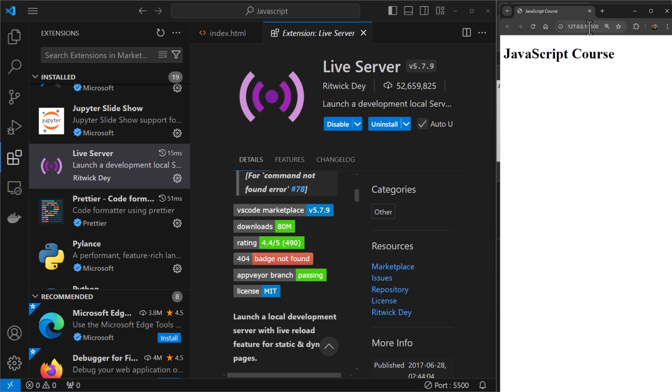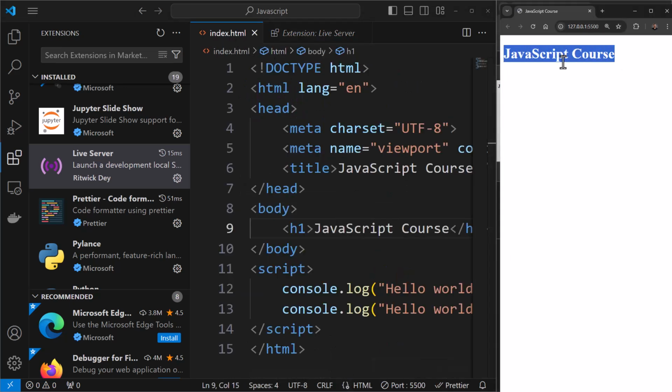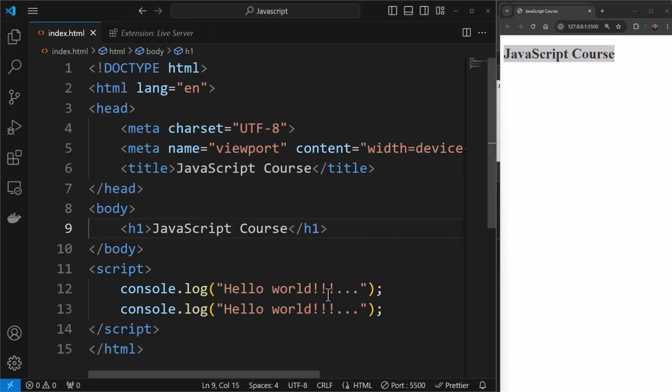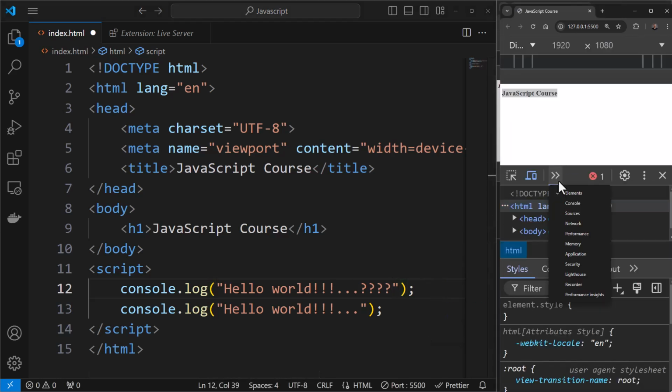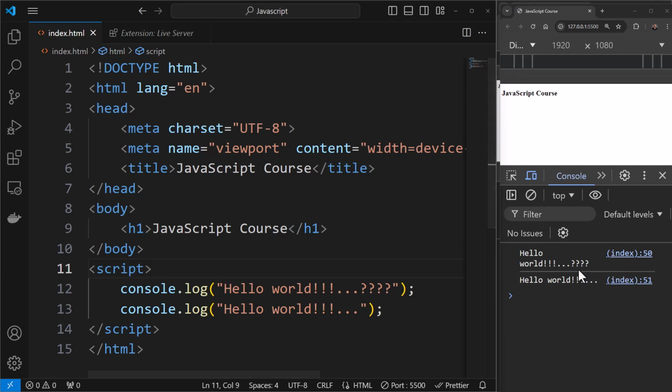Okay, this is a port, and if you run this on your local machine and try to access this, then the file that you have will be running on the local server. You can see this is now running on the local server. Now if I try to make any sort of changes over here, let's say I add a couple of question marks, and I'll open the console before saving the file so that you all can see what is happening. It's failing to load a favicon. If I save this, you'll see that just after saving, the changes are reflected live.